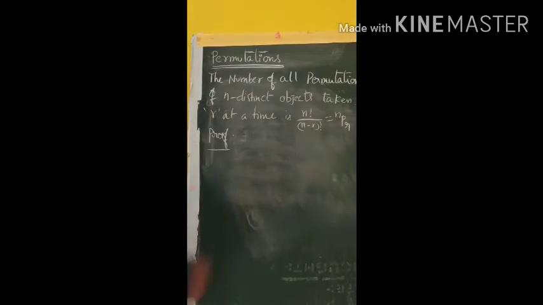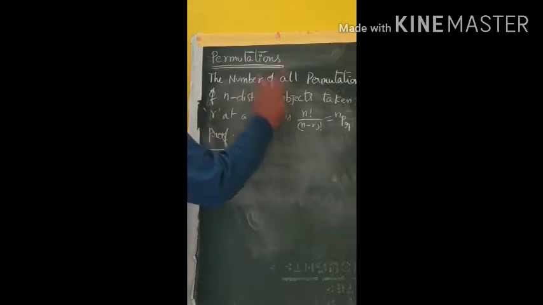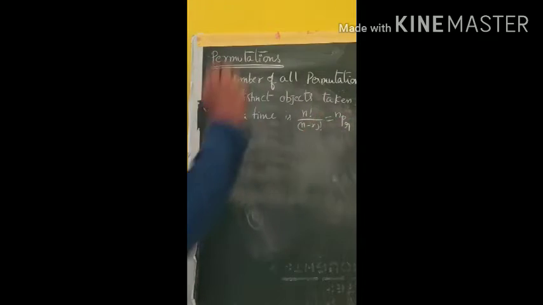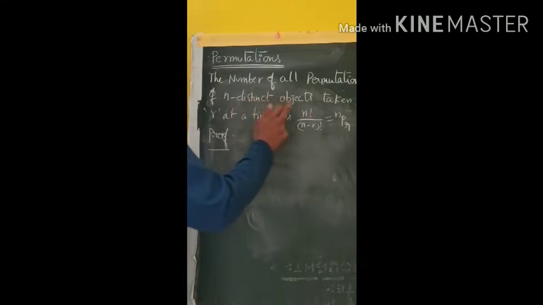So in other words, how will you define it? The number of r-tuples that can be formed from n distinct objects is nPr. The number of r-tuples that can be formed from n distinct objects is called nPr, which is n factorial by n minus r factorial. So check it out.